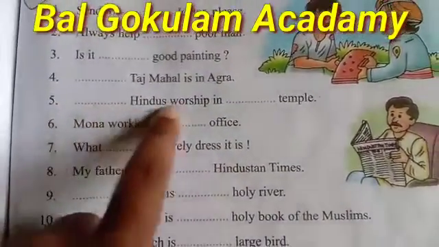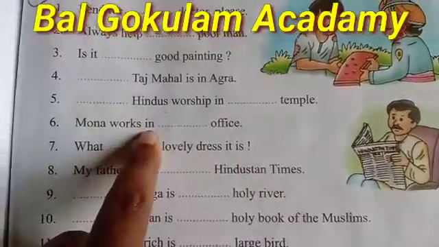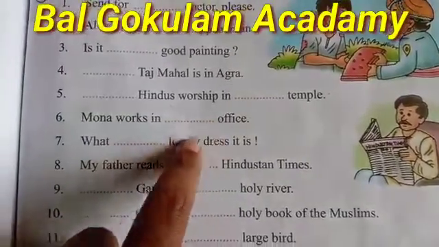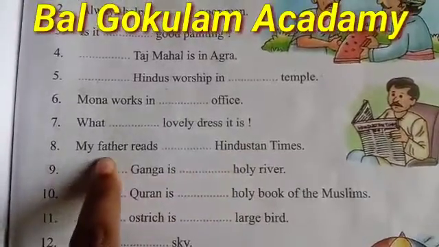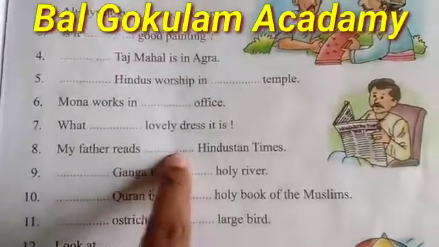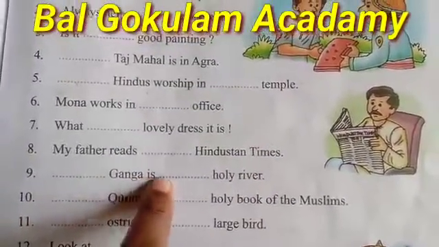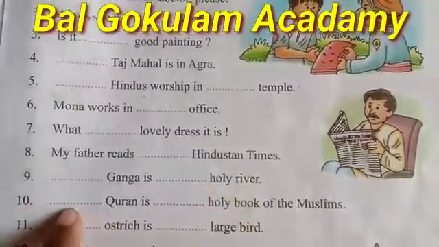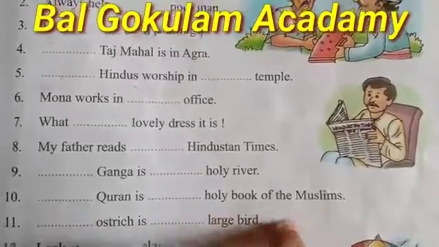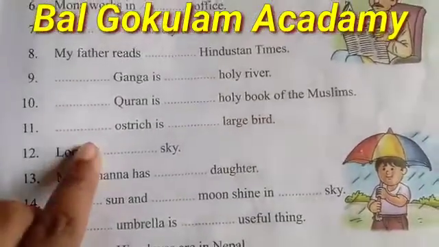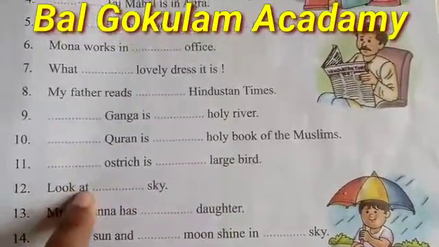Fifth, the Hindus worship in a temple. Mona works in an office. What a lovely dress it is. Then my father reads the Hindustan Times. The Ganga is a holy river. The Quran is a holy book of the Muslims. An ostrich is a large bird. Look at the sky.